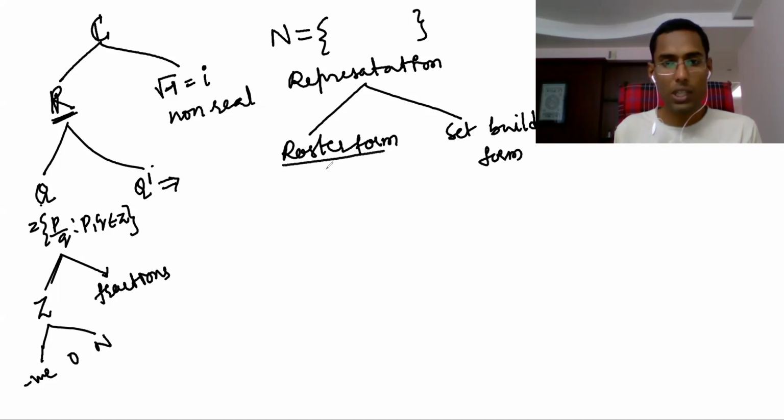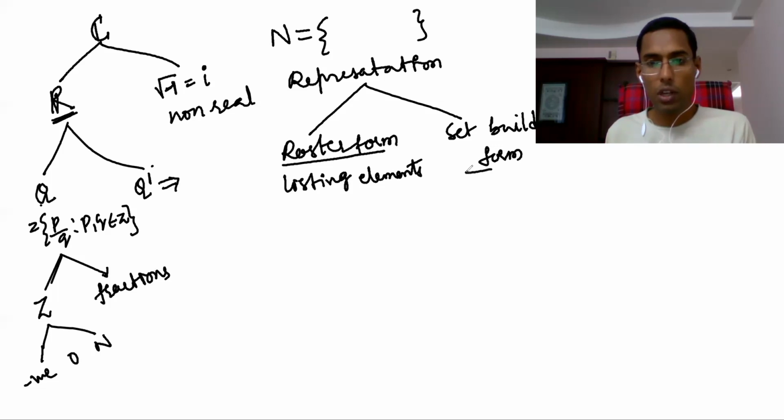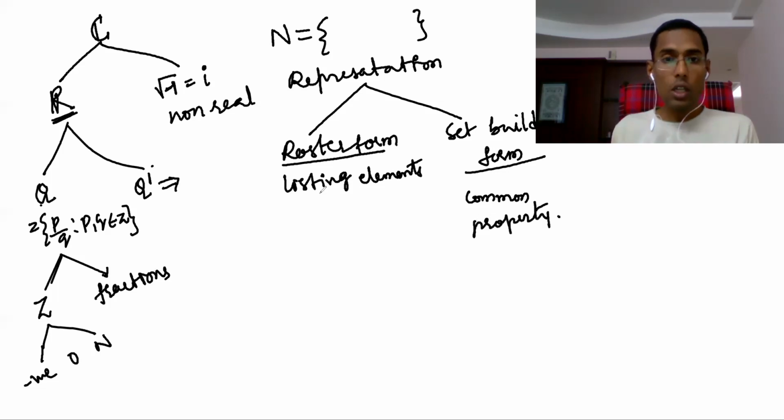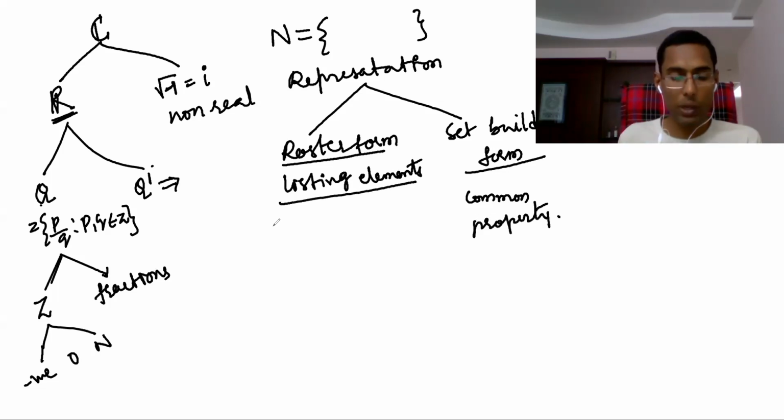Roster form means simply listing the elements. Set builder form means you don't list all the elements, but you write the set with a common property. For example, I am writing 2, 4, 6, 8 and so on.